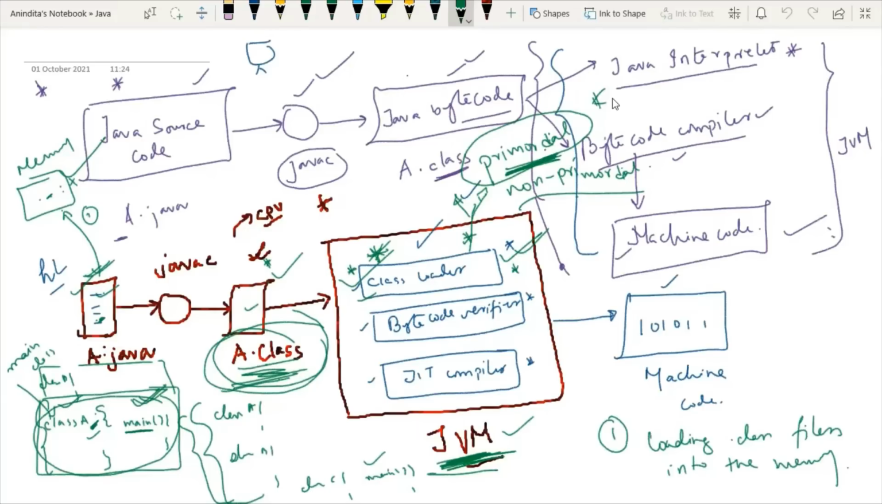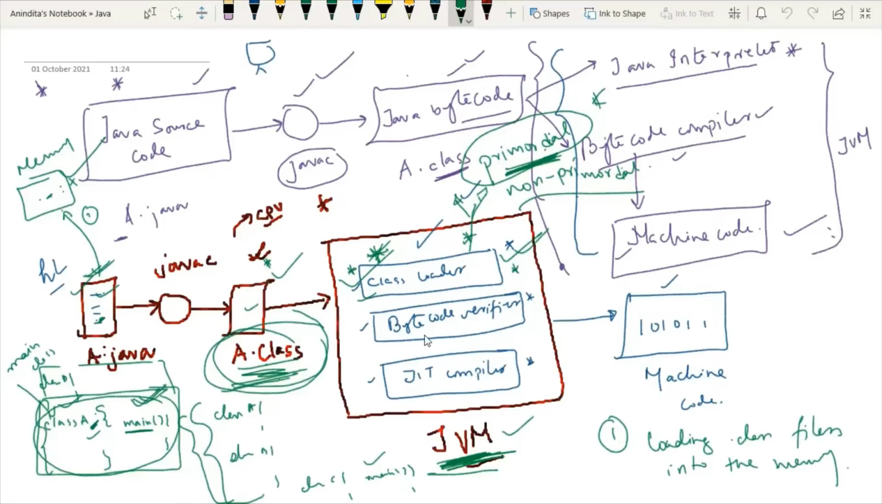Anyways, if the question is asked what is the responsibility of the class loader, it is to load the dot class files into the memory. The class loader exists in the JVM, and we have two types of class loader: primordial class loader and non-primordial class loader. Primordial means default class loader, non-primordial means customized class loader, right? So this is all about the class loader.